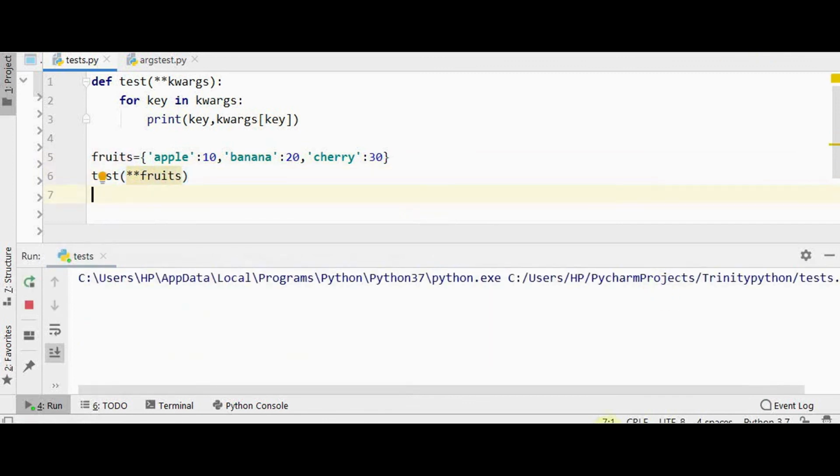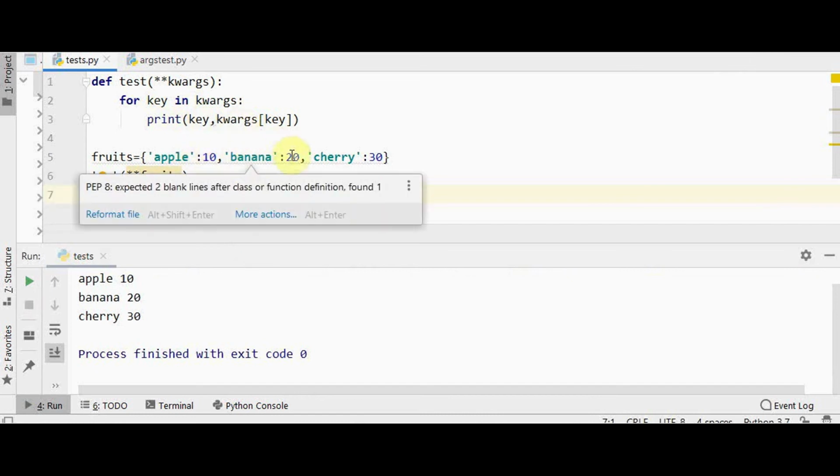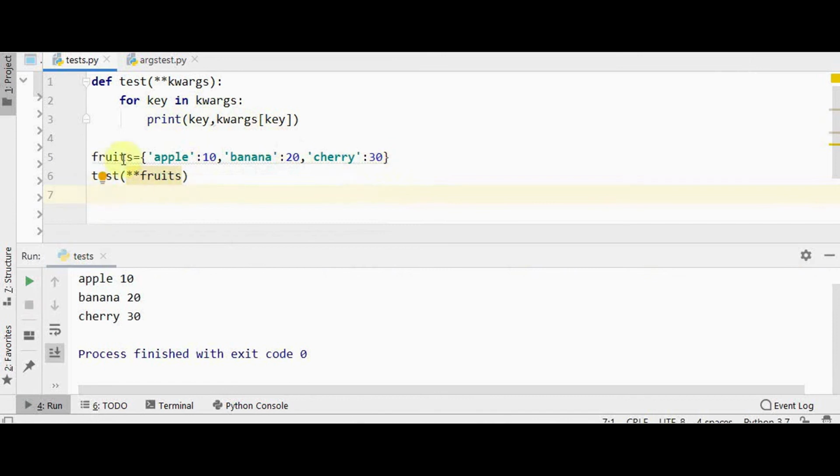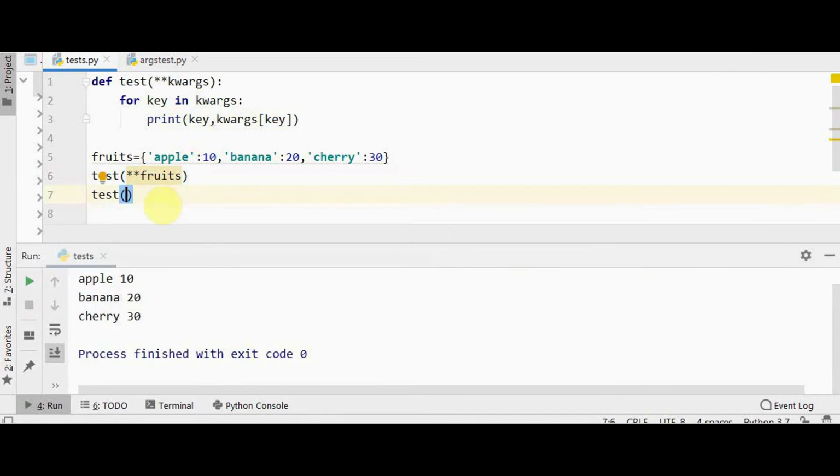On executing this, we have printed key and corresponding value. So key is apple, value is 10, banana 20, cherry 30. Right? So this double star fruits is actually equivalent to calling the function by passing it directly with apple equal to 10, banana is equal to 20, cherry equal to 30.